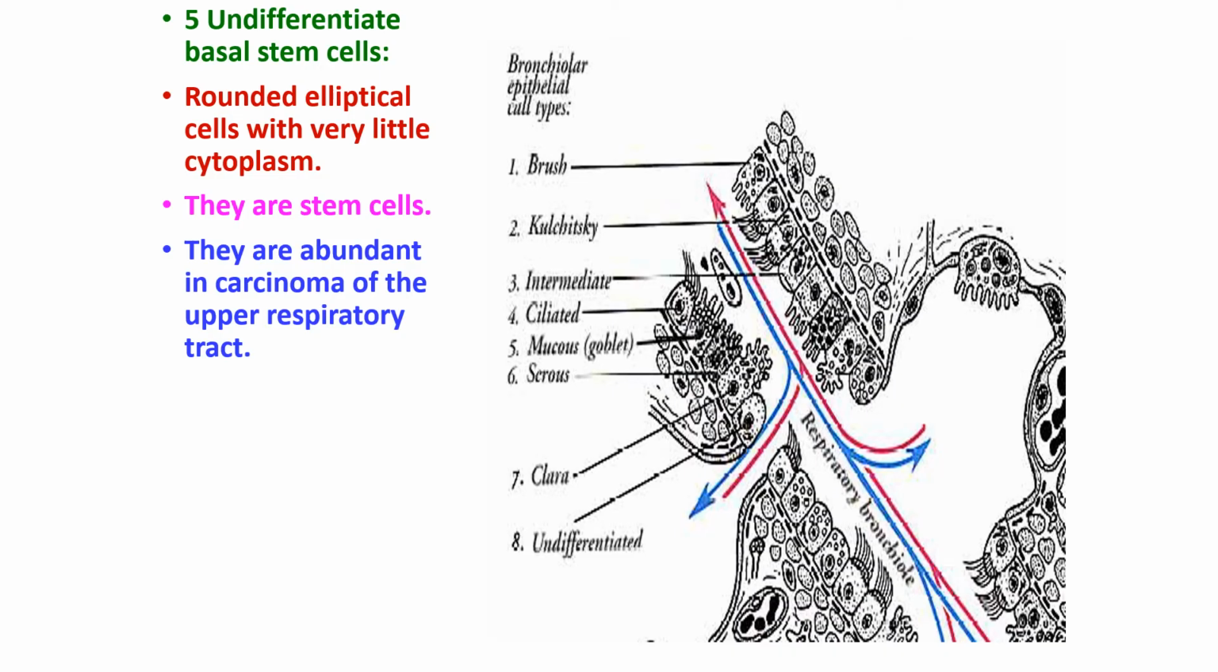The other undifferentiated cells, which I said were the basal stem cells. The basal cells are undifferentiated and present where the pseudostratified epithelium has to be replaced. So they act as the germinal layer of the epithelium. Okay, so you have seen the basal cells in the pseudostratified epithelium. They were placed towards the basement membrane, and they become abundant in carcinoma of the upper respiratory tract.